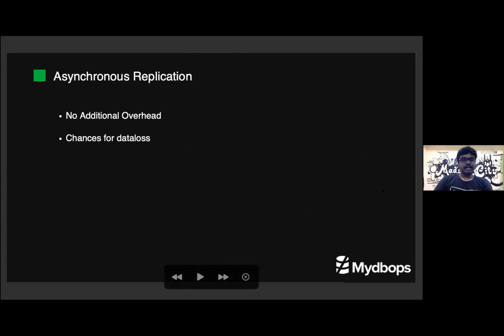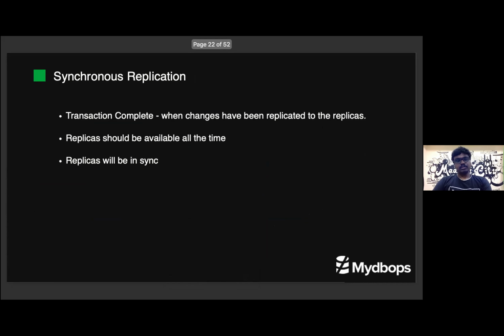This data loss can be avoided by using synchronous replication. In synchronous replication, what happens when you make a commit? It will not commit only on a single database. It needs to commit on multiple databases, even on its replicas. Only then will our client get an acknowledgement that the database has committed. So our replicas will always be in sync because there is no lag concept here, and a replica can be promoted as primary at any time.